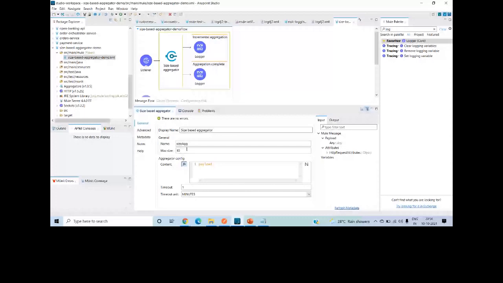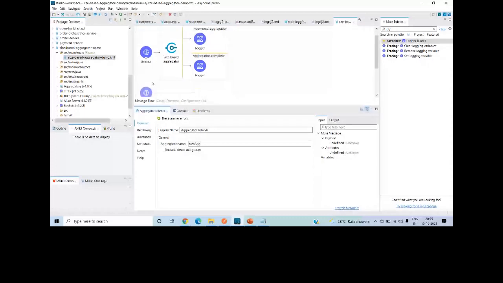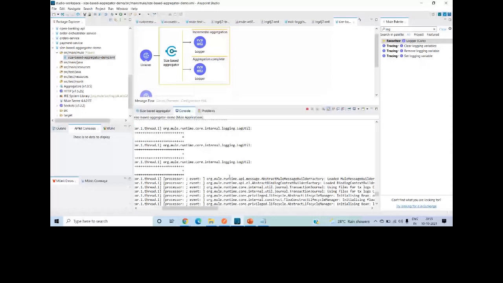No, I'm saying that in the size-based aggregator, you keep 10, waiting for 10 messages to come, right? Maximum size. But in the listener, do we also have to keep the same size? No, in the listener we don't define the size. Everything happens here. In the listener, we don't define any size. Just only the listener name. Yeah, only this name is important. Okay, you got it? Yes.